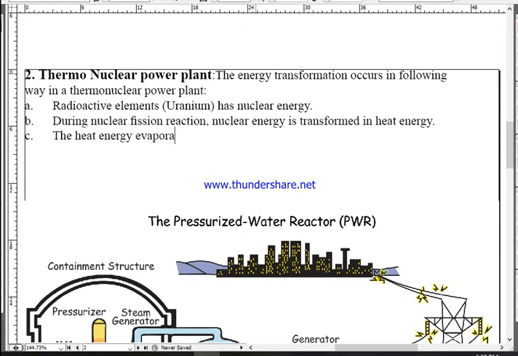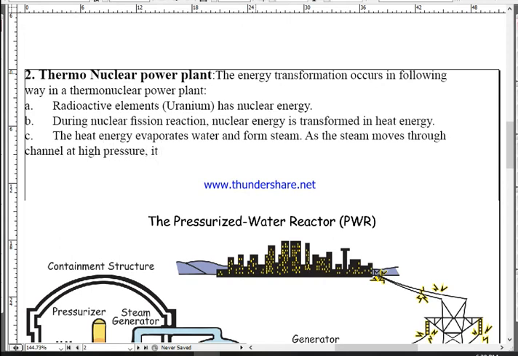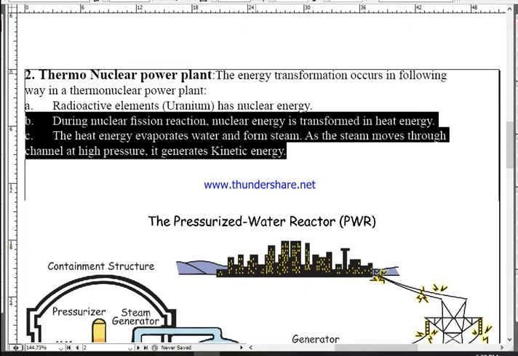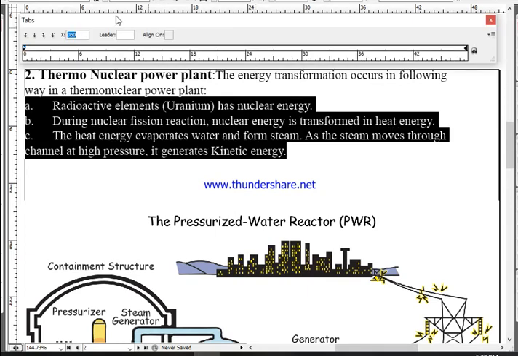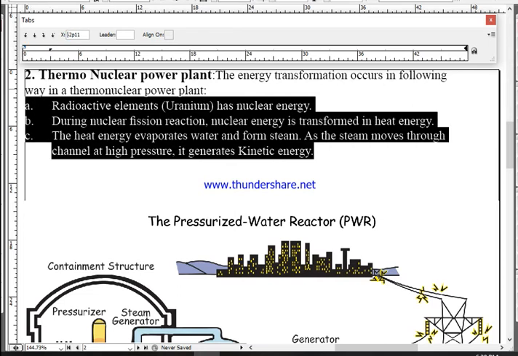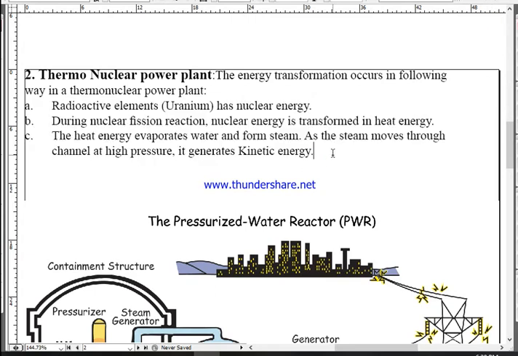Number C, the heat energy evaporates water to form steam. As the steam moves through the channel at high pressure, it generates kinetic energy. Need to make some tabbing here. Okay, that's it. Kinetic energy. And then what's happening here? The steam,